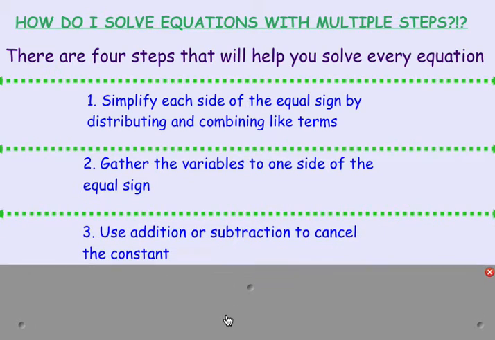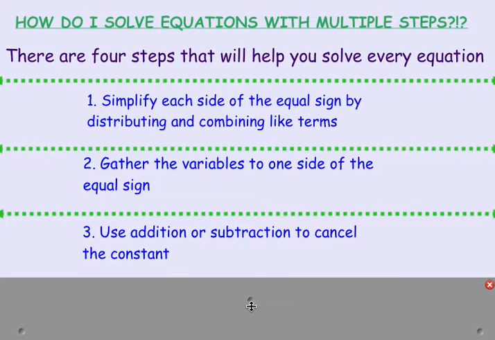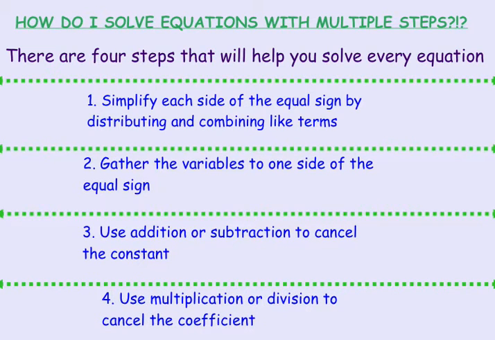Next, we want to use addition or subtraction to cancel the constant. The constant is the thing that's just a number, so it doesn't have any letters with it. We're going to add or subtract that over to the other side. And the final step is to use multiplication or division to cancel the coefficient. The coefficient is that number that's being multiplied on the outer side.